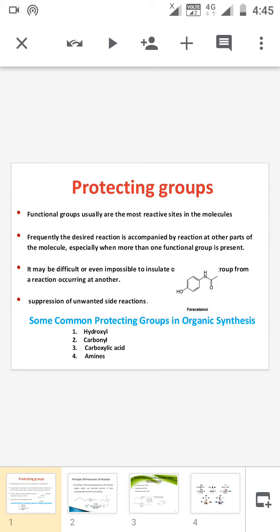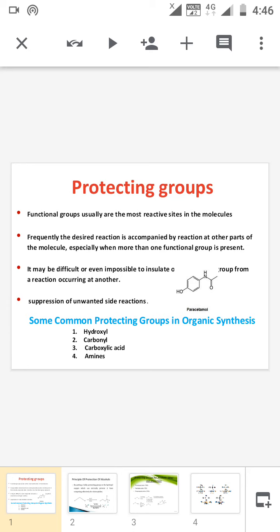in the starting material. So it is very difficult, or impossible, to seal one of the functional groups and carry out the reaction on the other functional group. So we have to suppress the unwanted side reaction. Protection means masking the more active functional group in the starting material and making the desired reaction happen at the least reactive functional group. And after the desired reaction we can deprotect the functional group.